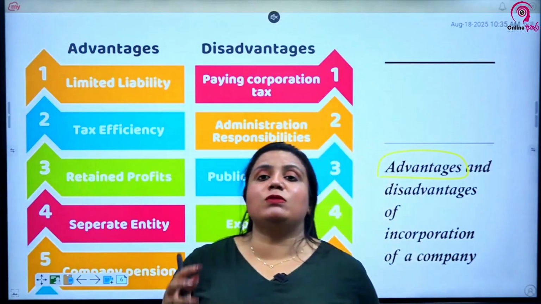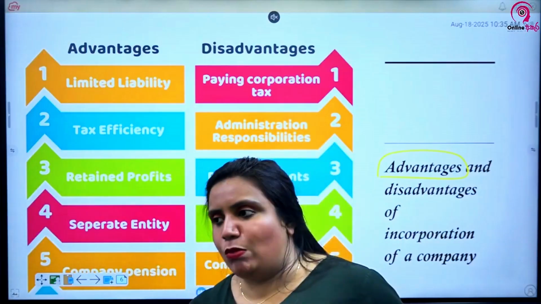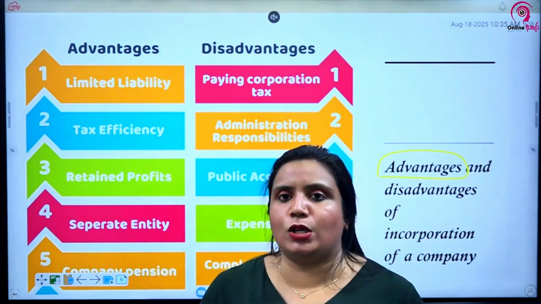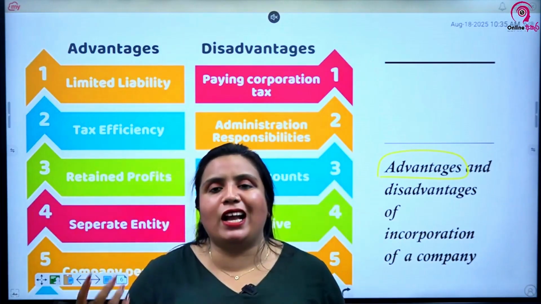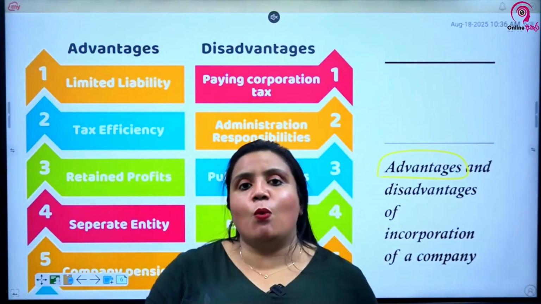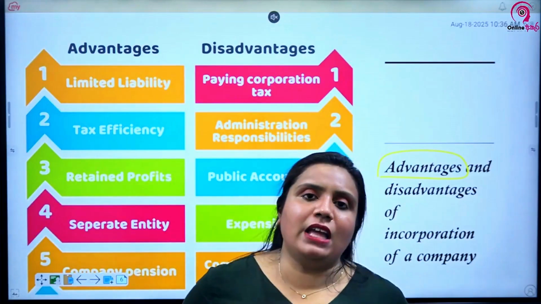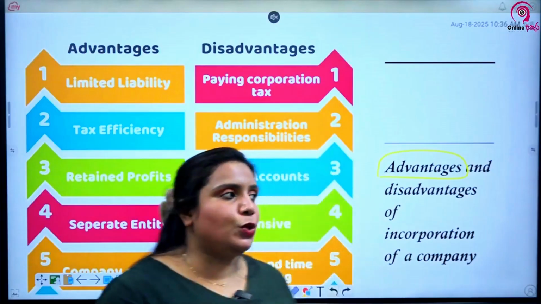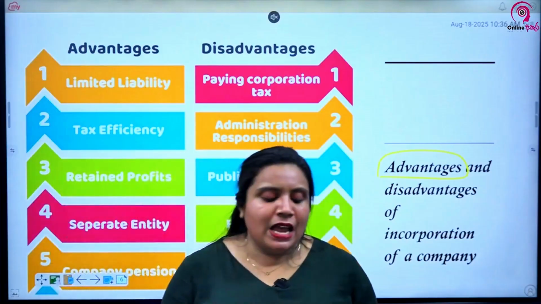But on the other hand, when it comes to a company, one easy way to raise capital is they can issue more shares, sell more shares, get more money, especially if it's a company limited by shares, right? You can easily sell your shares and raise more capital. One way. Second way, even when you go to take a loan from a bank or a financial institution, they prefer to give you a loan. Why? It's a company, more stability. So people are not afraid to give a loan, just like people are not afraid to invest in company shares. So it's usually easier to raise capital in a company.